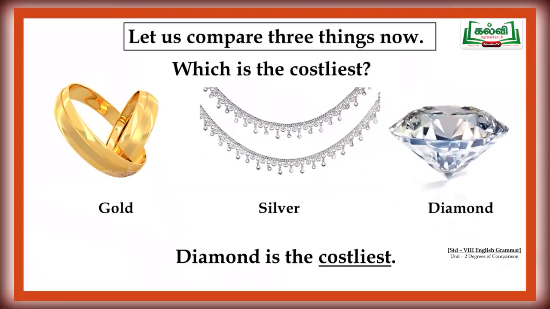Can we do? Yes. Gold, silver, diamond, which is the costliest one? Exactly right. Diamond is the costliest one. So, diamond is the costliest. Here, costliest is the superlative form of degree. Shall we see one more example?